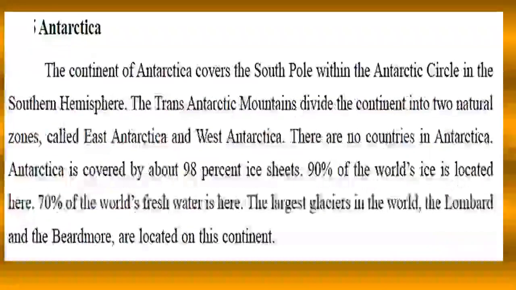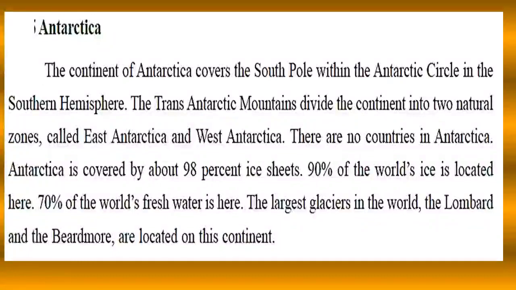Now let's see another continent. That one is Antarctica, which is towards the southern pole, in the southern hemisphere. The Trans-Antarctic Mountains divide the continent into two natural zones called East Antarctica and West Antarctica. There are no countries in Antarctica, no political divisions.